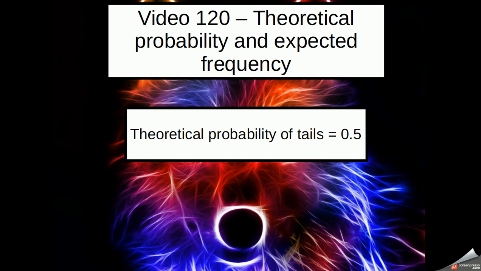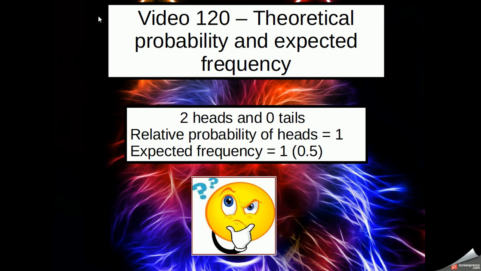It could actually not be what we expected, even though there are two possible outcomes, or pure random chance might make things come out not in the 50-50 ratio that we expect. And in fact, it's highly unlikely that things will come out dead on 50-50 if there's two possible events. So let me explain that further with an example.